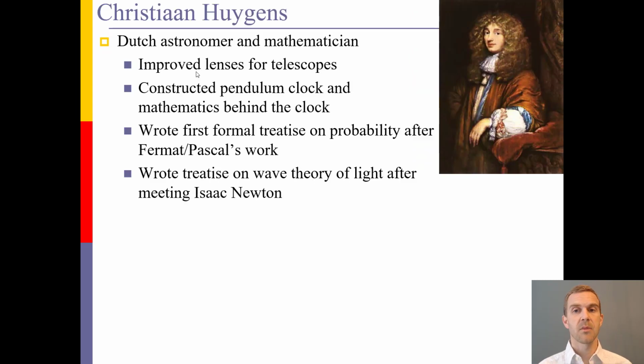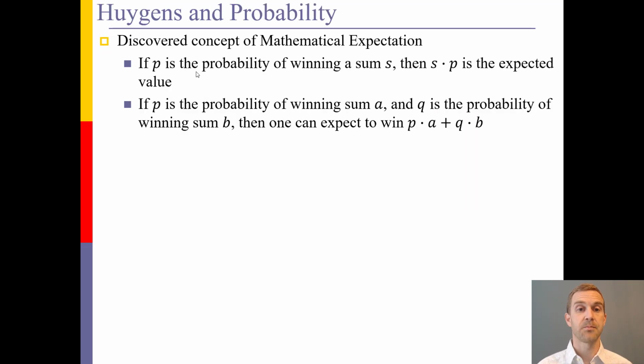And finally, let's discuss Christian Huygens, who was a Dutch astronomer and mathematician that improved the lenses of telescopes, constructed the pendulum clock and the mathematics behind how a clock works, as well as wrote a formal treatise on probability after the work that Fermat and Pascal did on the problem of points. He also worked on the wave theory of light after he met Isaac Newton.